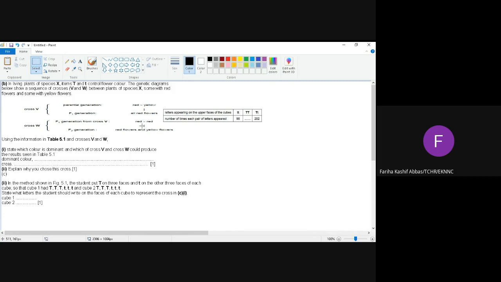Now, how are you going to show the homozygous recessive parent? All small t. Perfect. Clear? Did you understand?